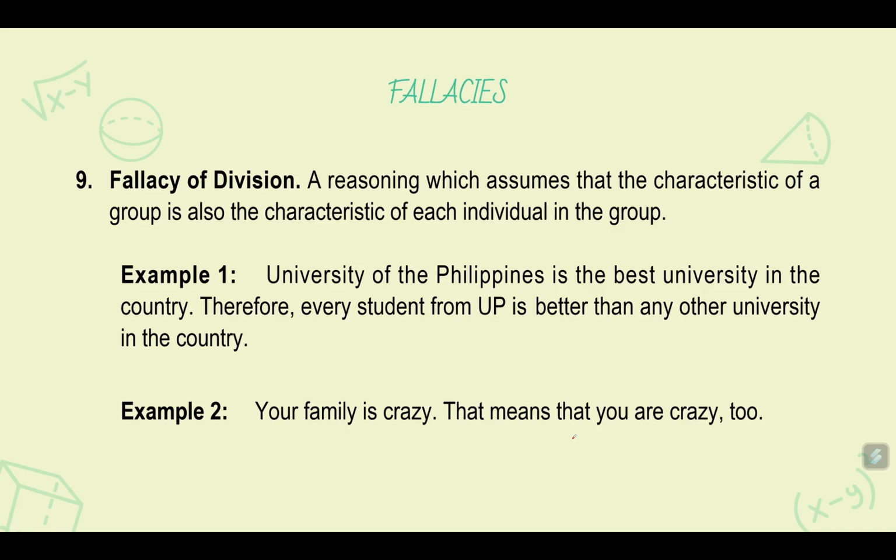This statement is again false because, as an example, as a joke, there is a family and they are all crazy. Okay? Does it mean that they are all crazy? And the people said, yes, they are crazy because Crazy is their last name. So therefore, they are all crazy. This is a Bisaya joke, but they make it into an English joke here. Or if a family has an illness, it doesn't mean that each member has an illness too.